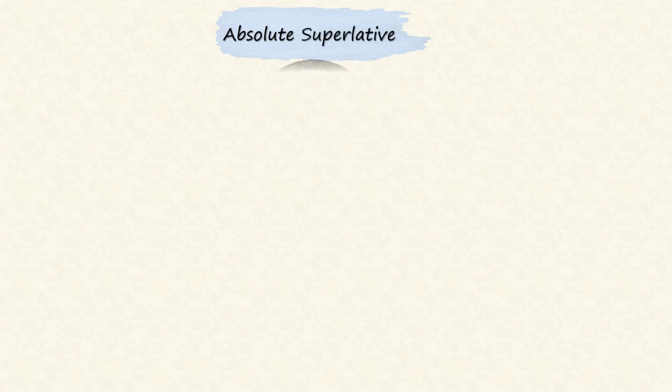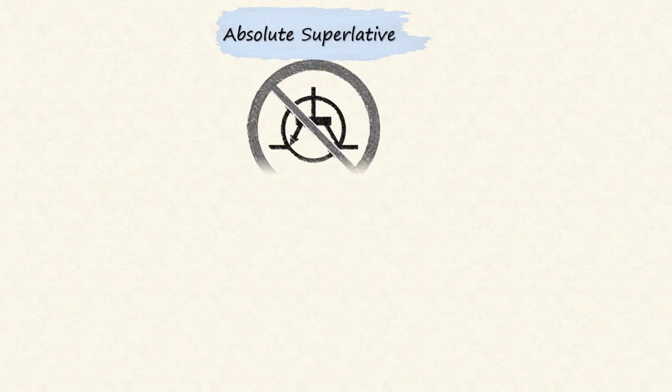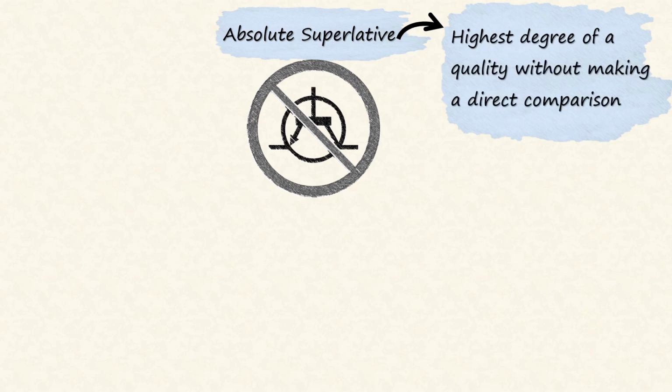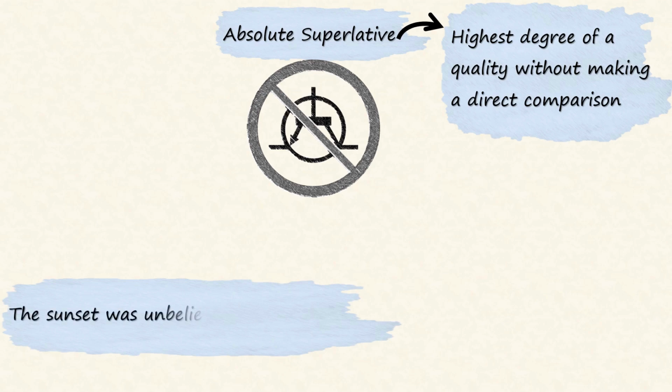Other than this, we also have a superlative of eminence or the absolute superlative. It is used when there is no idea of comparison. Unlike the comparative and superlative forms, which make a direct comparison between two or more things, absolute superlative expresses the highest degree of quality without making a direct comparison. Such as in the example, the sunset was unbelievably beautiful. The adjective unbelievably shows the highest degree of beauty, and therefore it is an absolute superlative.